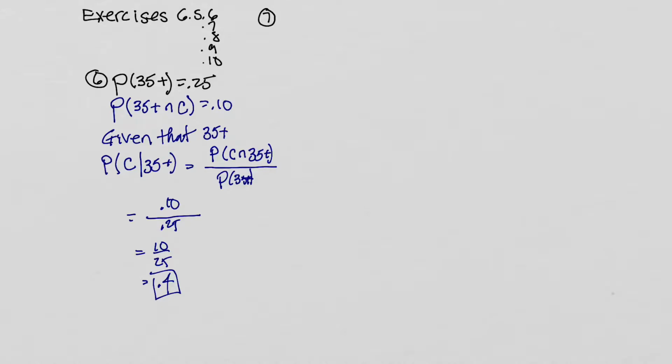Problem number 7 says that we've got a medical screening program that administers 3 independent tests. Of the persons taking the tests, 80% pass test 1. So let's get some notation for that so we can summarize that information. The probability of passing test 1 is 0.80. And the probability of passing test 2 is 0.75. And the probability of passing test 3, that's down to 0.60. And what we want to know is, a particular participant is chosen, what is the probability that he or she will pass all 3 tests?